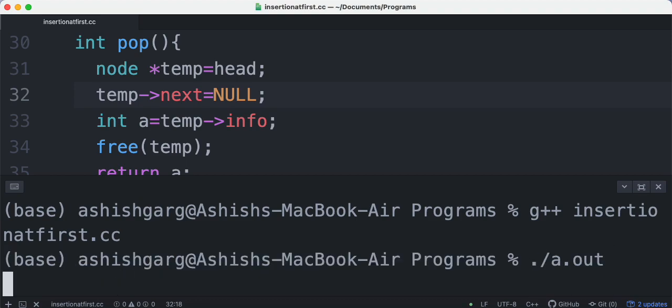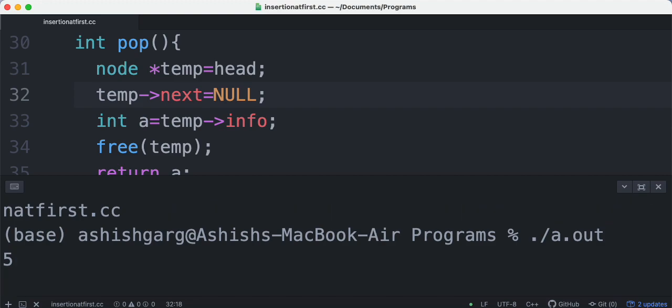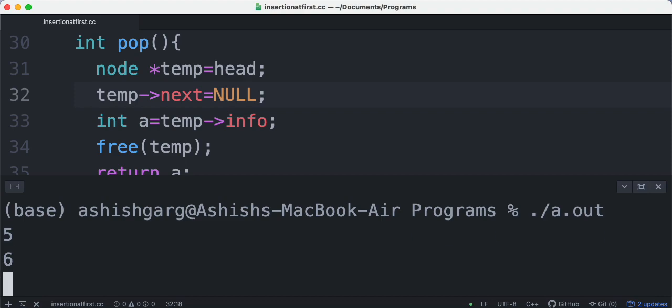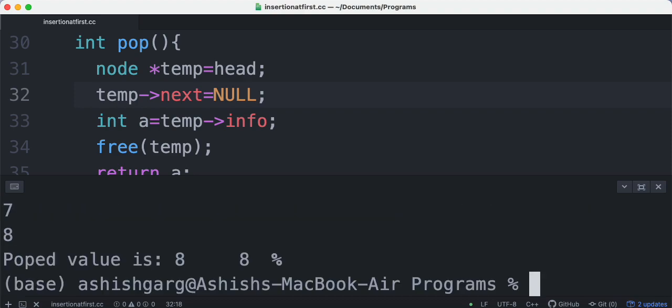Now see this, the first value which I will insert is 5. You are not able to see it, but I am saying 5, then 6, 7 and 8. Now see this, after popping, the popped value is 8.